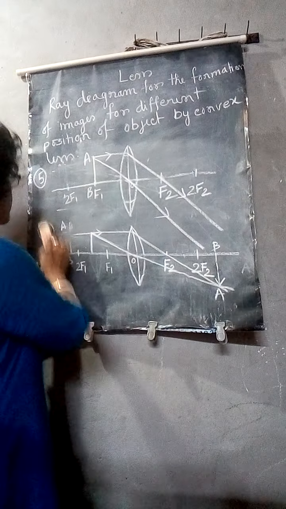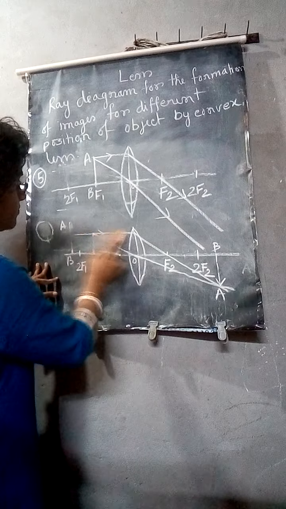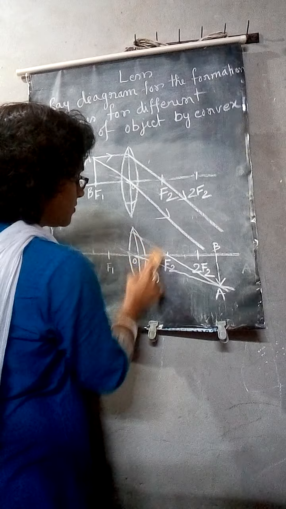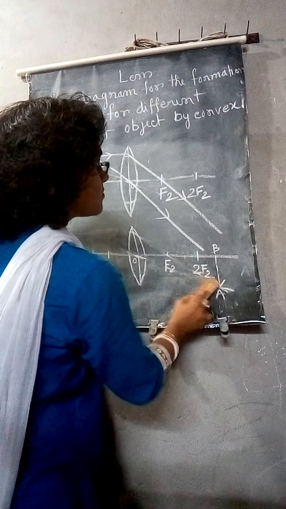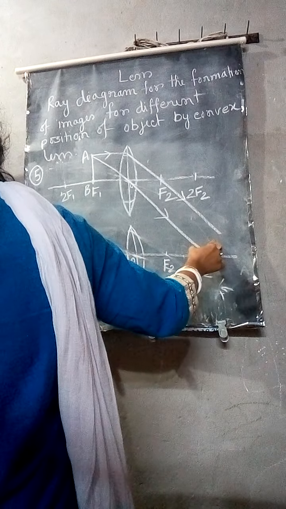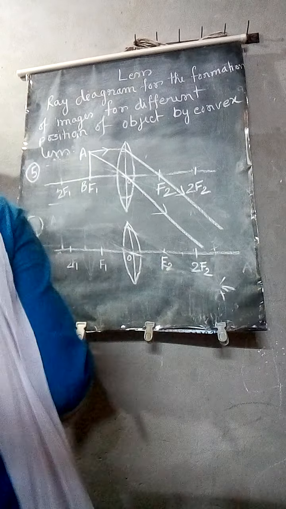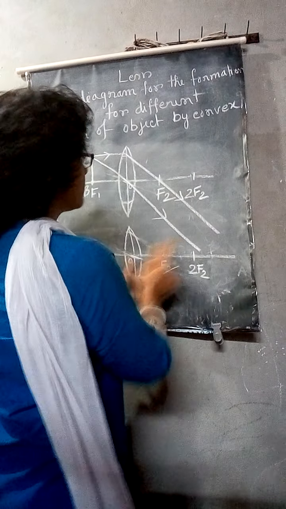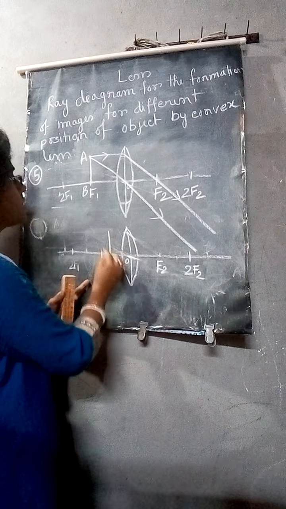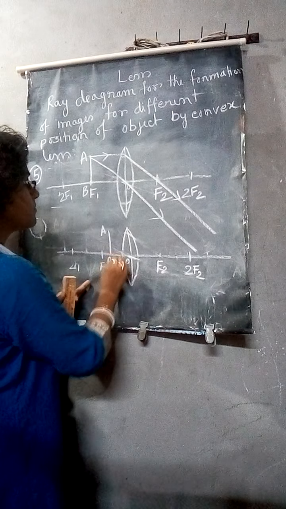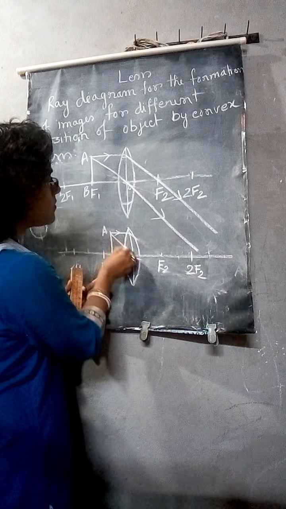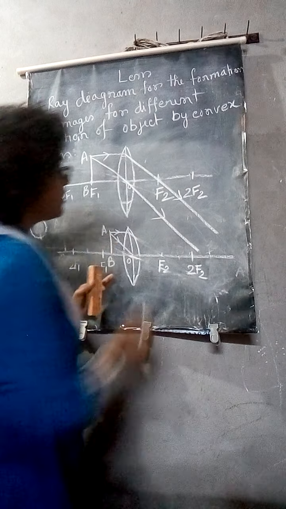Now the sixth case. In the sixth case, the position of the object will be between O and F1. Take two rays.